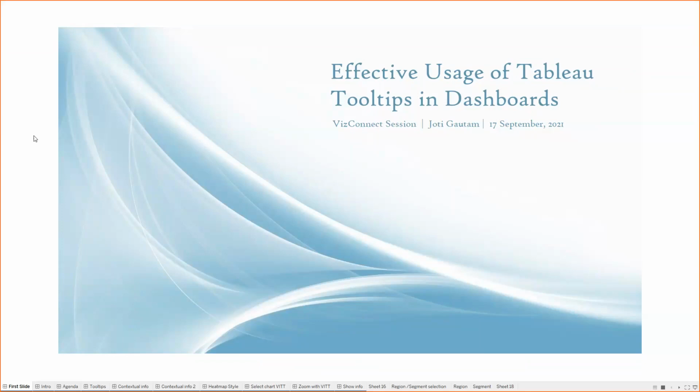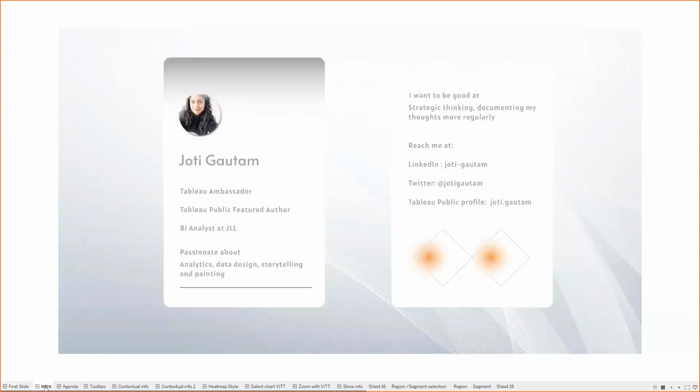Let me give a little bit of intro about myself so that you can know some of the background. My name is Joti Gautam and I was recently selected as a Tableau ambassador in the recent cohort.